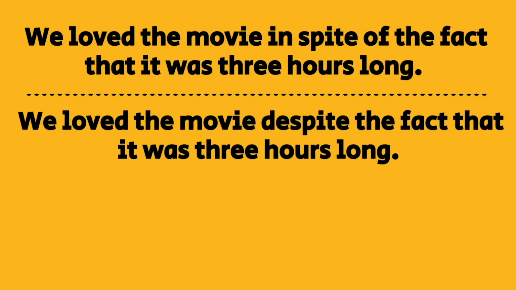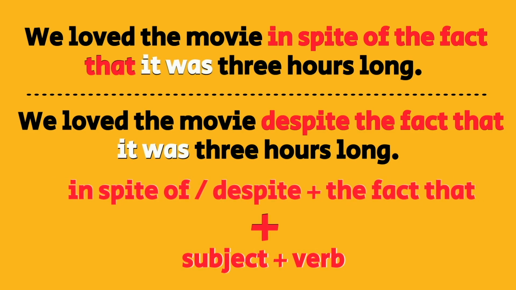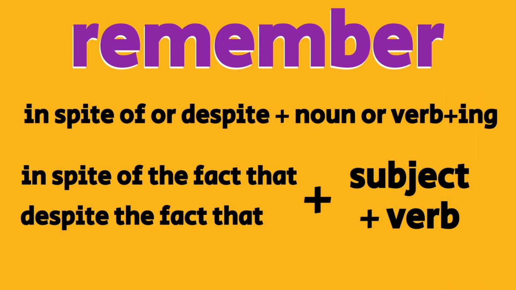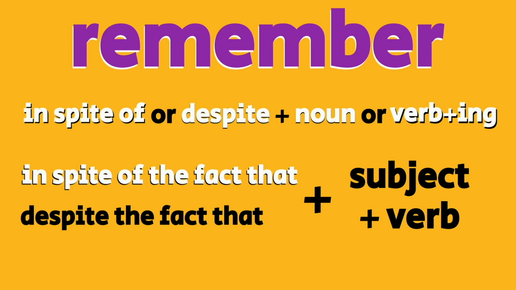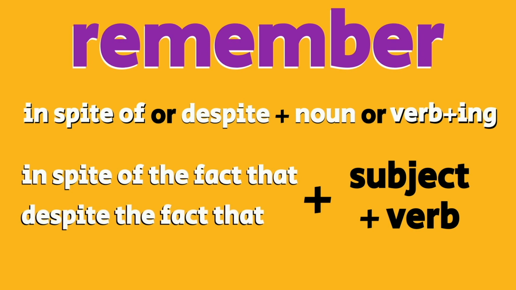So when we use in spite of the fact that or despite the fact that, we need to use a subject and a verb. We can't use a noun or the ing form of a verb with these phrases. Remember, after in spite of or despite, we use a noun or a verb in the ing form. And after in spite of the fact that or despite the fact that, we need to use a subject and a verb.